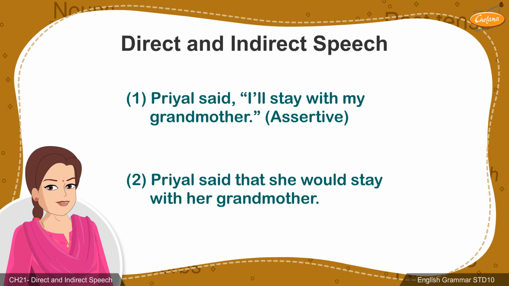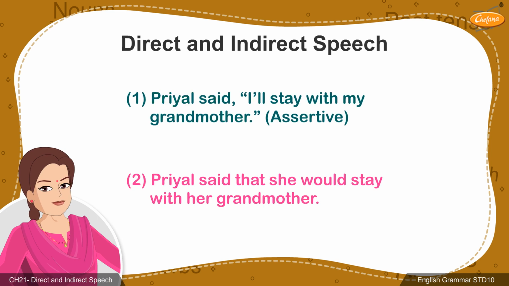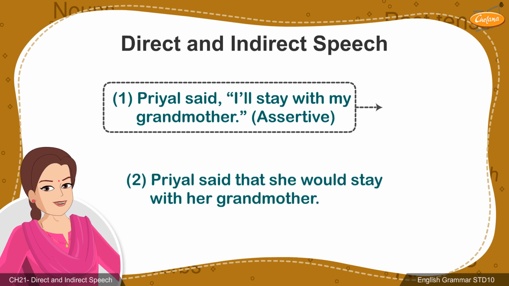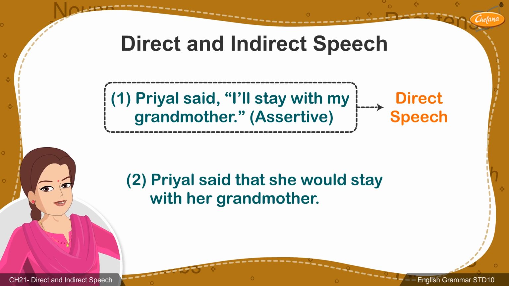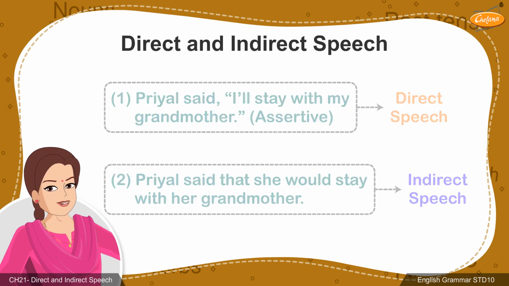Observe the two sentences given on the screen. Notice that in the first sentence, the subject Priyal is making a statement directly. However, in the second sentence, the actual words of the subject are reported by someone else. Thus, we conclude that the first sentence is in direct speech, whereas the second one is in indirect speech.